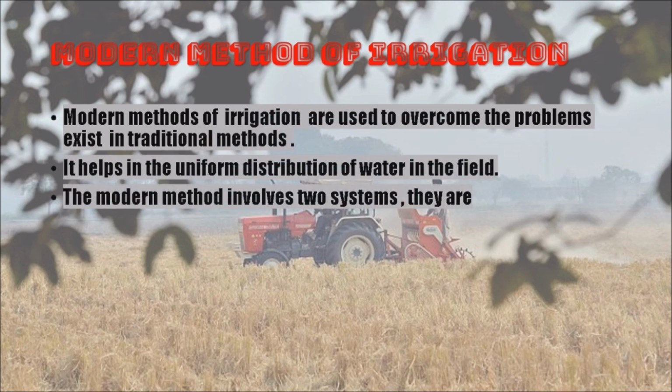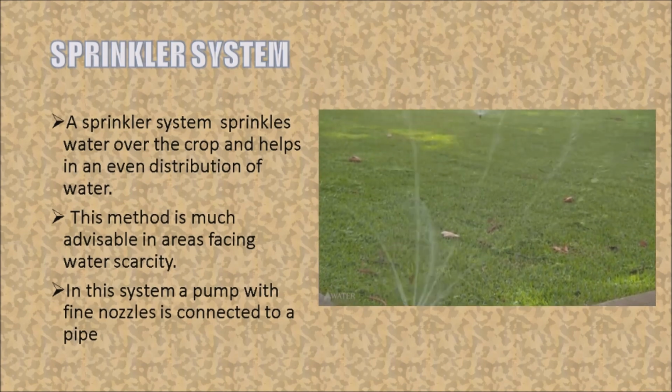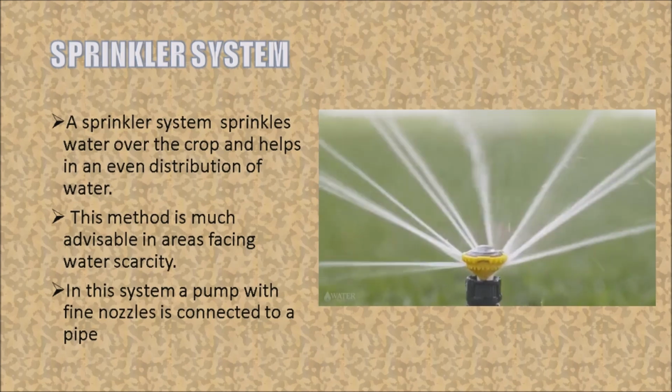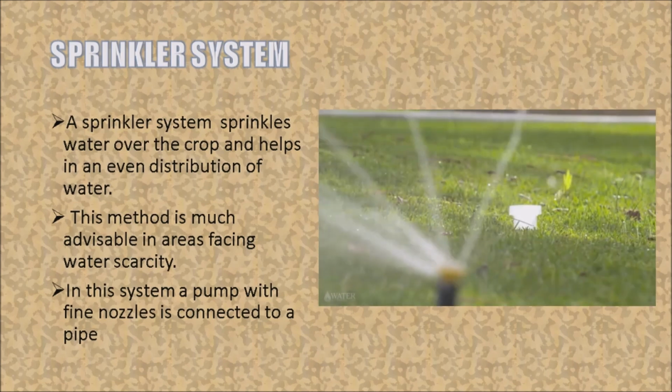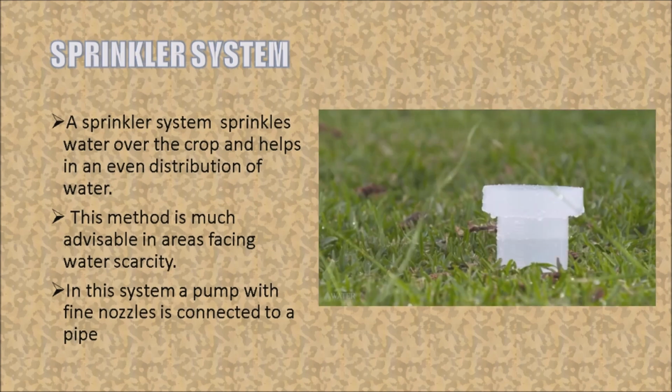It involves sprinkler system and drip system. The modern method of irrigation involves two systems. They are sprinkler system and drip system. Sprinkler system sprinkles water over the crop and helps in an even distribution of water. This method is much advisable in areas facing water scarcity. In this system, a pump with fine nozzles is connected to a pipe which sprinkles water over the crops.